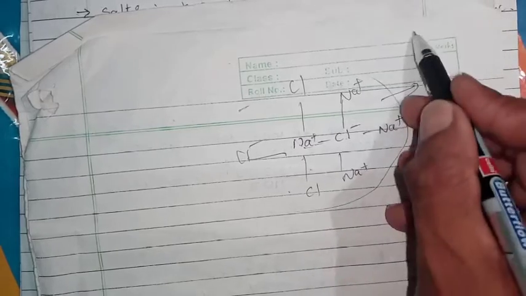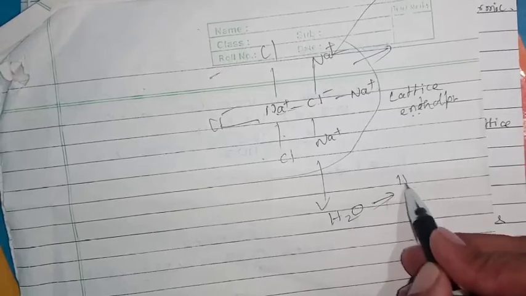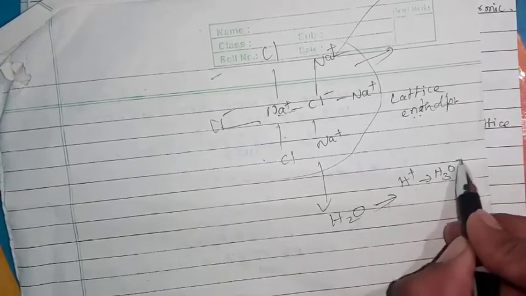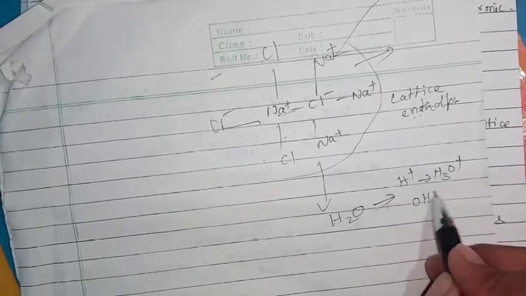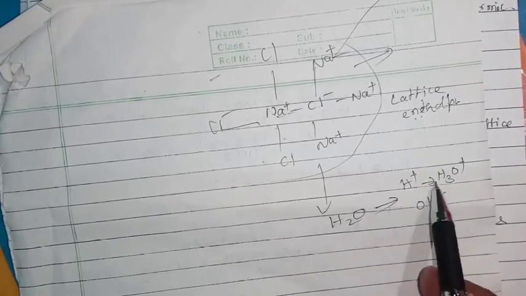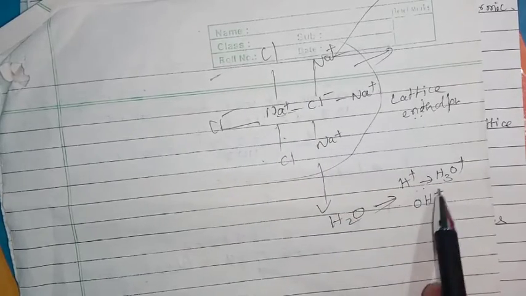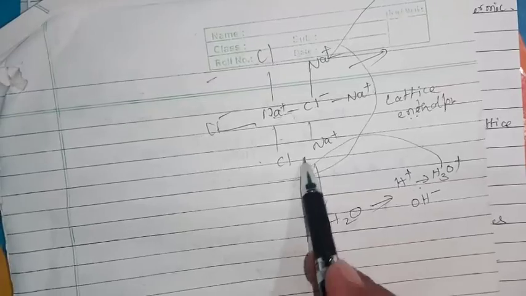So, whenever we dissolve this in water, water is polar, it has H+ in the form of H3O+, and it has OH-. So whenever sodium chloride is dissolved in water, H3O+ attacks the chloride ions.